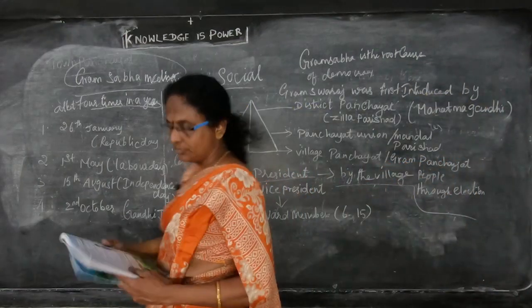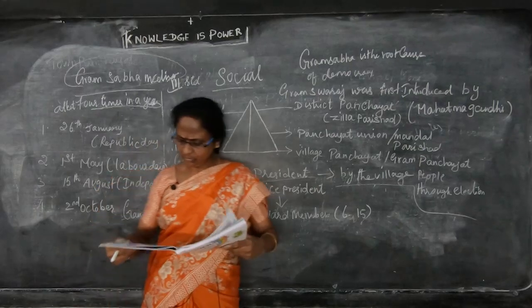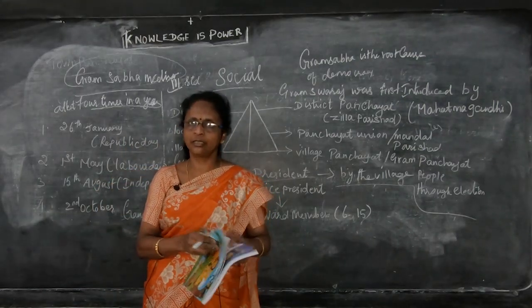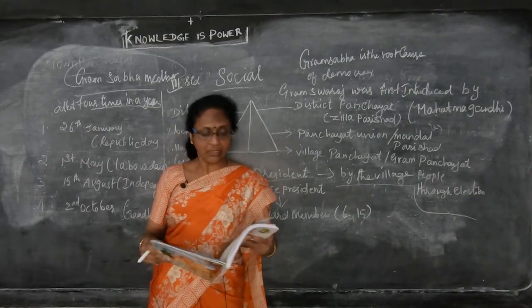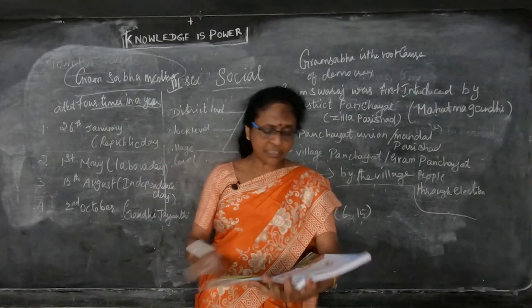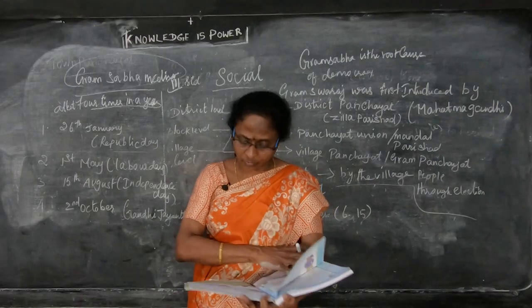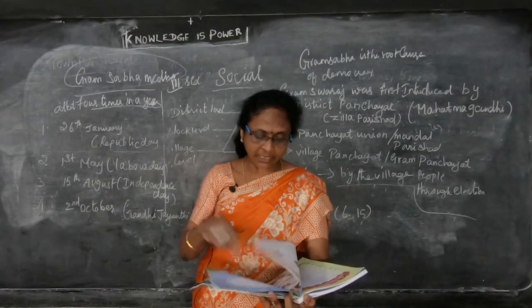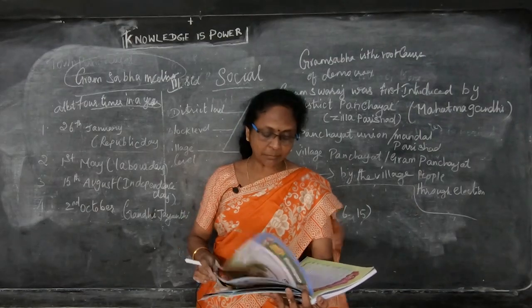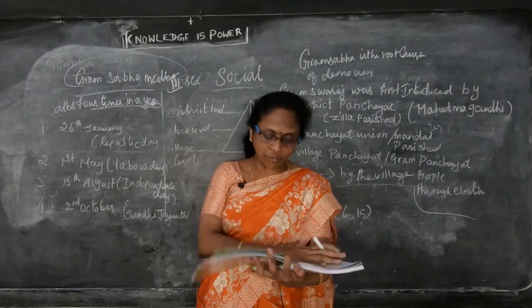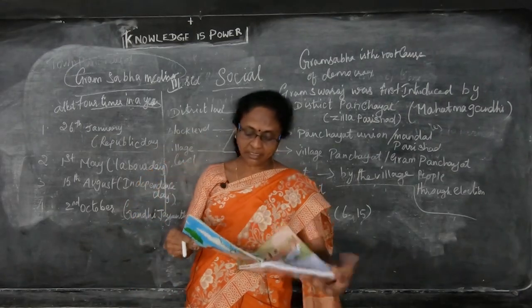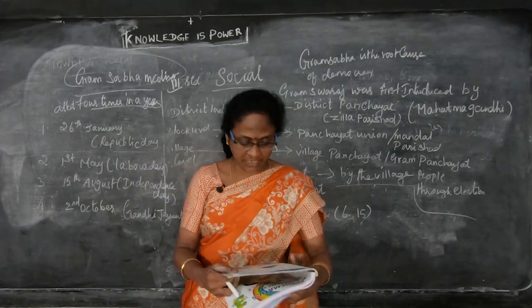Okay, children. What all we have seen in this, you might have known. This village panchayat, town panchayat, and all this we have seen. What are the duties of the village panchayat, how the announcements are made, and what are the 3-tier systems in the Panchayat Raj: district level, block level, and village level.